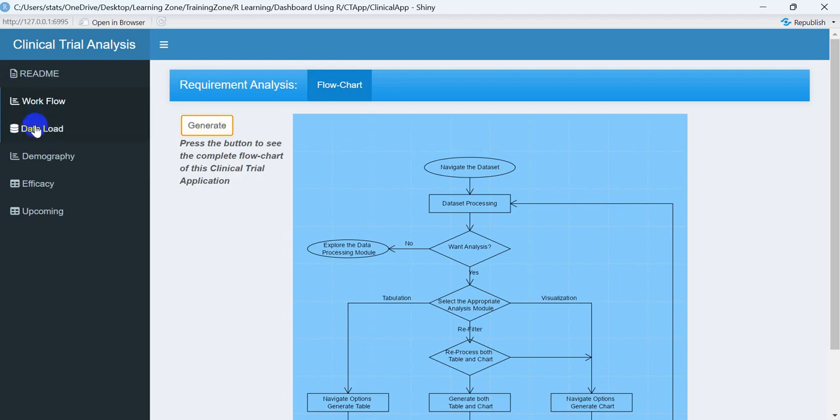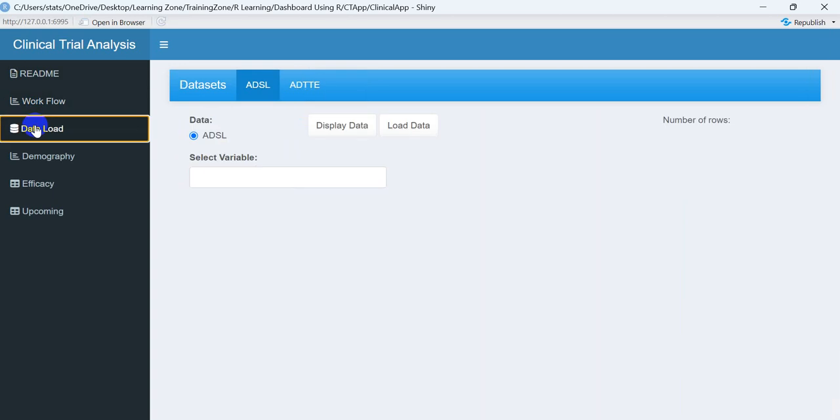Now let me move to the first module, which is called the data load module. Over there we have two data sets right now, ADSL and ADTTE. Let me tell you about these two data sets. In pharma companies, we work with very standardized dataset models, called ADaM dataset and SDTM dataset.